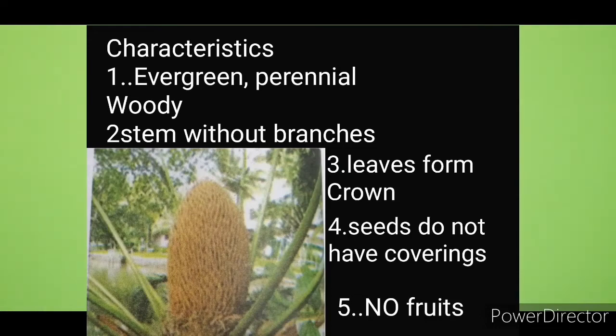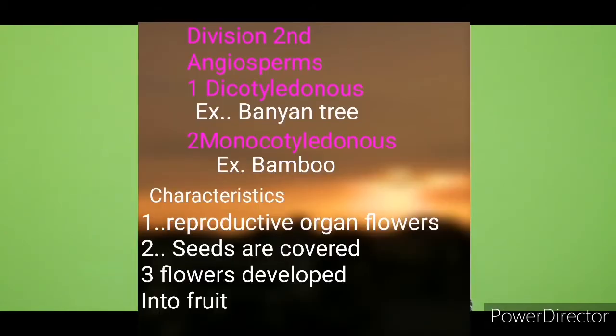You see, seeds of these plants do not have natural coverings. That is, these plants do not form fruits and are therefore called gymnosperms. Gymno means naked and sperms means seeds. Examples of this division are cycas, Christmas tree, thuja, deodar.